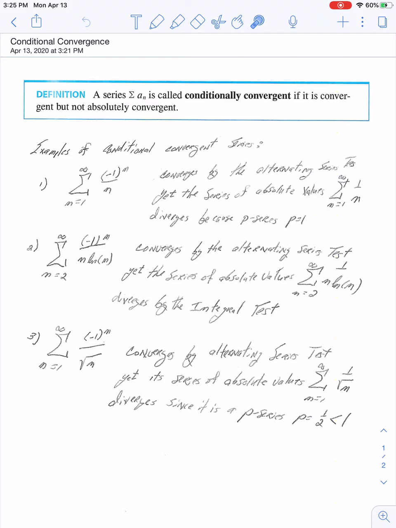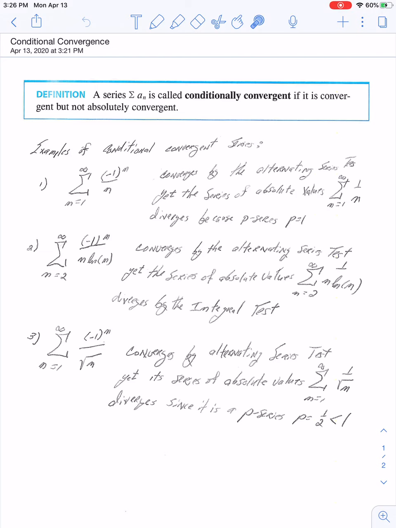And what test am I using? I'm using the integral test, which means what? I'm going to integrate from 2 to infinity of 1 over x log x. And if you think about it, you should be able to integrate that with one u substitution.